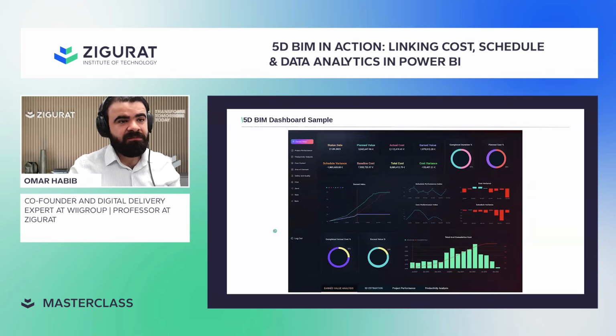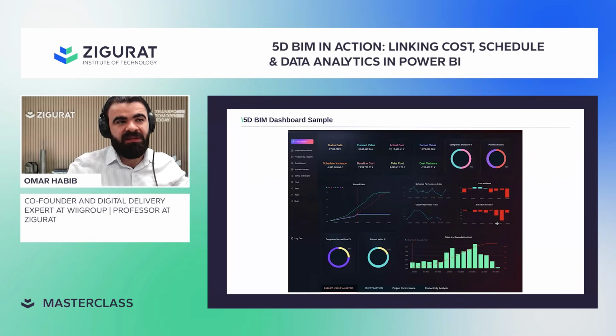There's another sample you could use as well. You have the earned value report, project performance report, productivity analysis, cost control, and area of concern. You can click on every report and get the related information. This is high-level information calculated as cards. Here are the related earned value, schedule performance index, cost performance index, cost variance and schedule variance. And then how you calculate the actual cost percentage with the earned value and the total cumulative cost.